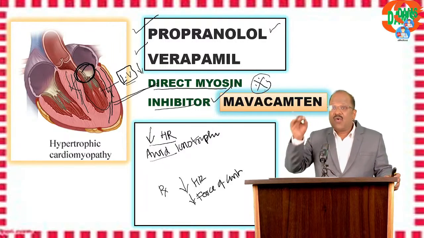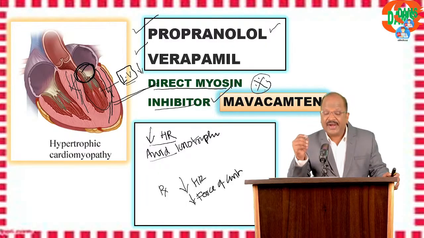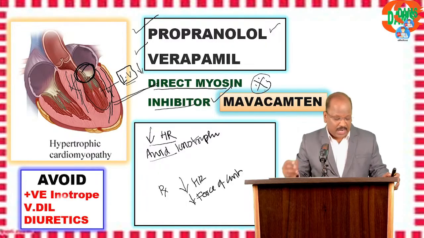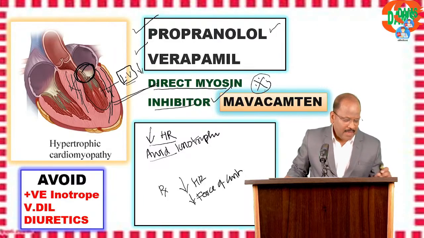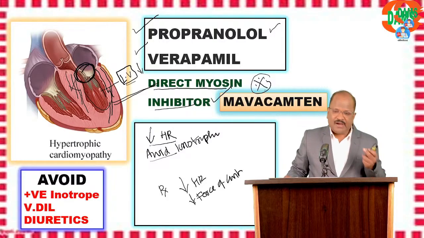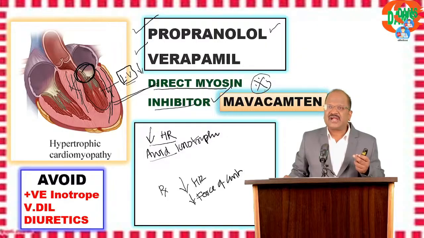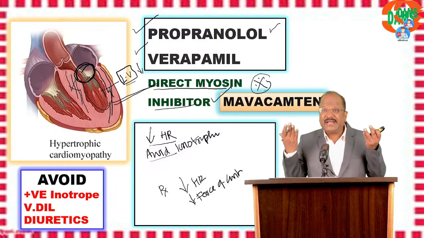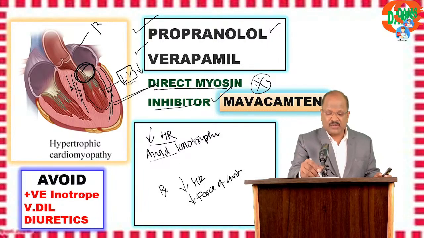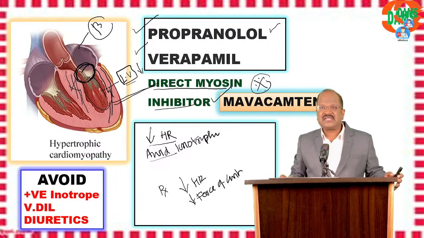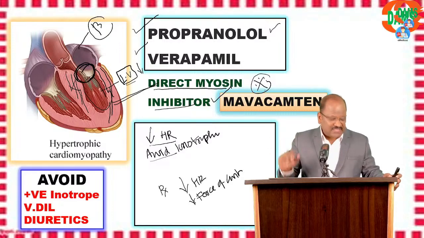One more thing. What are the drugs to be avoided? Avoid using inotropes. Somebody is asking whether propranolol will cause reflex tachycardia. Hey Anshuda Jain, how can propranolol cause reflex tachycardia? Propranolol is a beta blocker. It blocks the beta receptors in the heart, causing only bradycardia. Propranolol will never cause tachycardia.